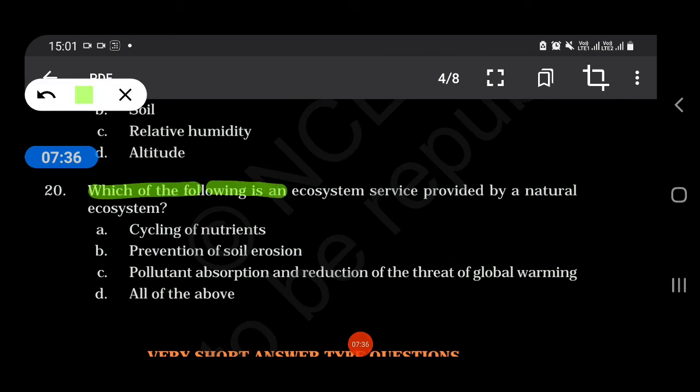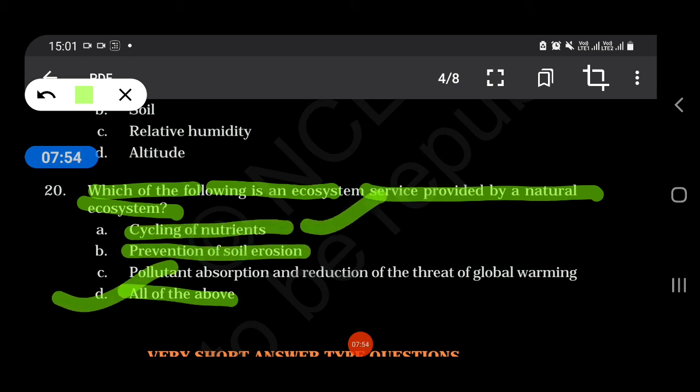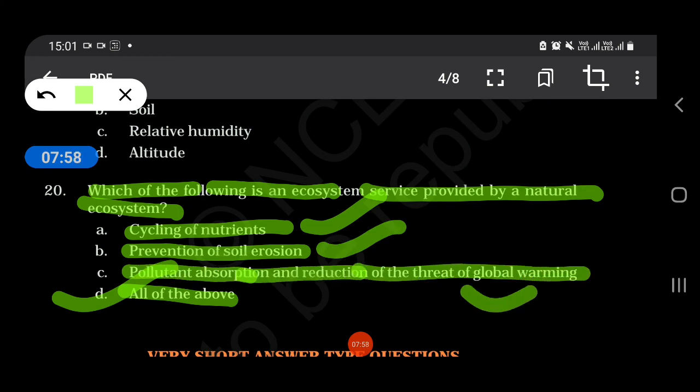Which of the following is an ecosystem service provided by natural ecosystems? Cycling of nutrients, prevention of soil erosion, pollutant absorption, reduction of the threat of global warming, or all of the above. So our answer is all of the above. That is cycling of nutrients, prevention of soil erosion, pollution absorption, and reduction of the threat of global warming.